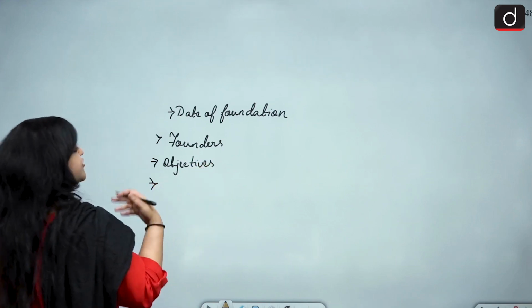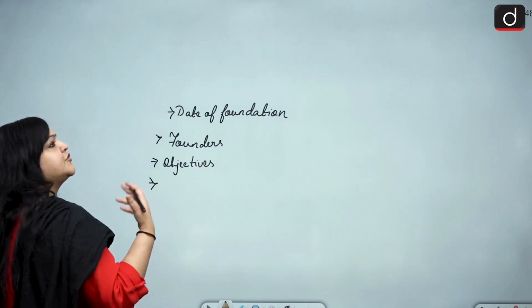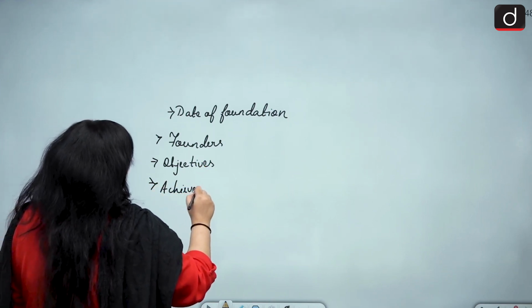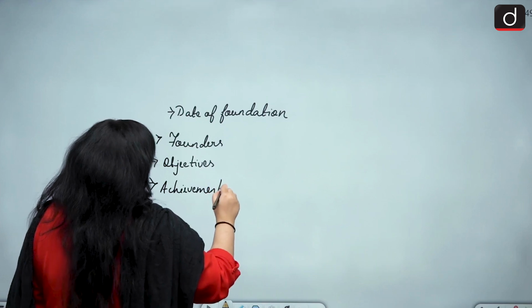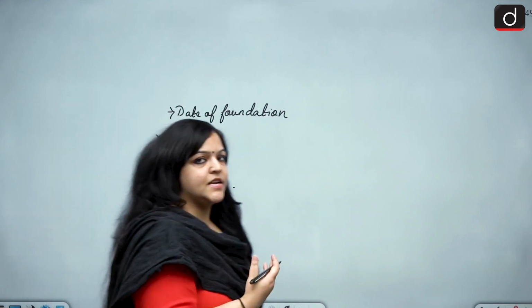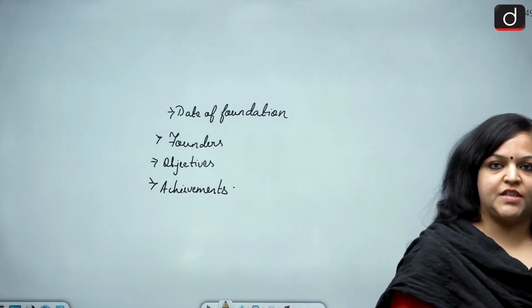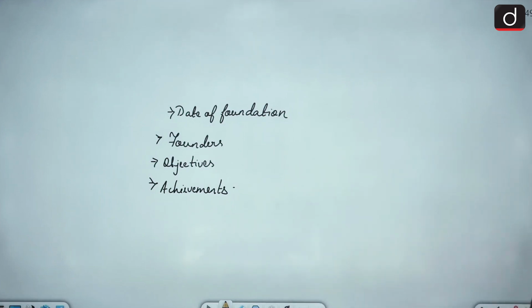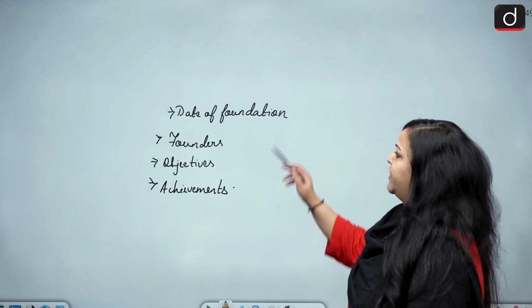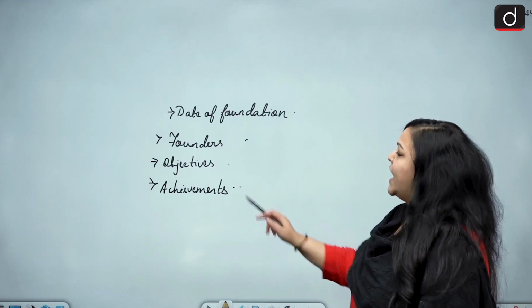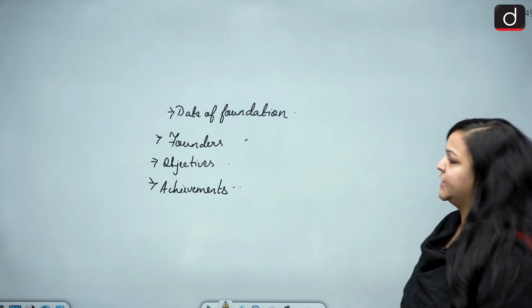And you must remember if they have achieved something. So these are things that you must remember in the early political associations before Congress. And we have done this. I have given you the date of foundation, the founders, the objectives, and if they have achieved something.